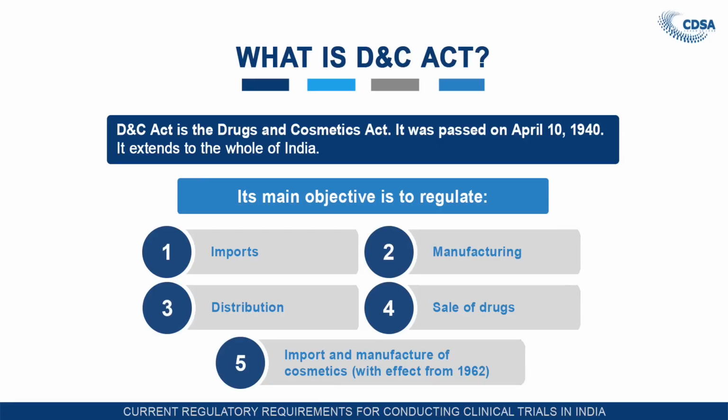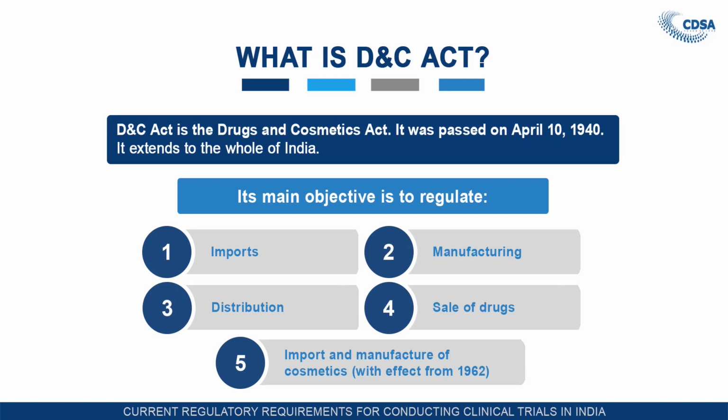D&C Act is the Drug and Cosmetic Act. It was passed by the legislature on April 10, 1940, with its main objective to regulate import, manufacture, sale and distribution of drugs and cosmetics. The word cosmetic was added later, in 1962, to regulate manufacture, sale and distribution of cosmetics.